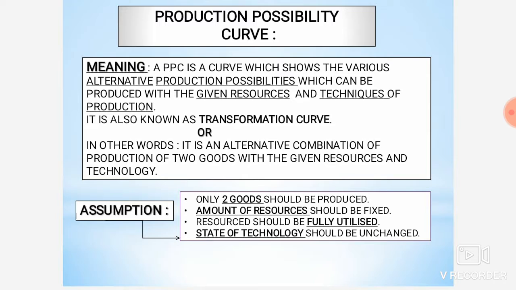Now, a PPC is a curve which shows the various alternative production possibilities which can be produced with the given resources and techniques of production. Means you can tell, production possibility curve is what? It is an alternative, means it will show how to produce the goods in alternative ways, means there are certain options to produce the goods as the resources are limited.